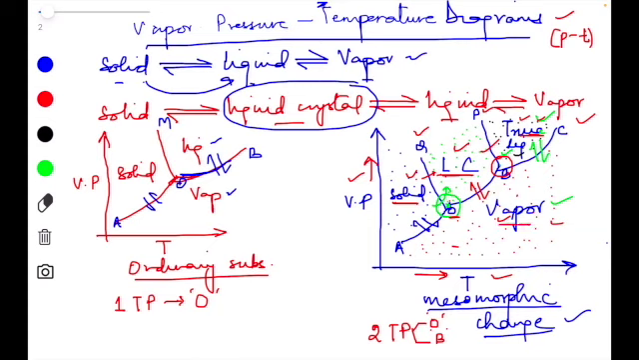So this is the information regarding the vapor pressure temperature diagrams, and we have also compared the vapor pressure temperature diagrams of the mesomorphic state with respect to the pure state wherein no mesomorphic state occurs. Hope the information is sufficient for you.